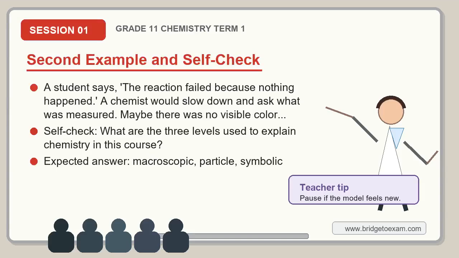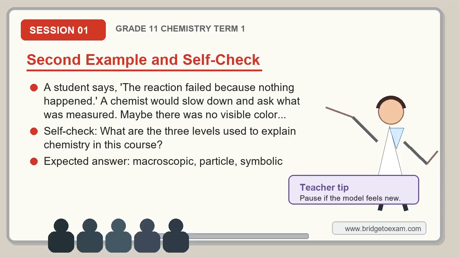Here is a second example. A student says, the reaction failed because nothing happened. A chemist would slow down and ask what was measured. Maybe there was no visible color change, but the temperature changed by 3 degrees C. Maybe the mass stayed constant, which is still useful evidence.